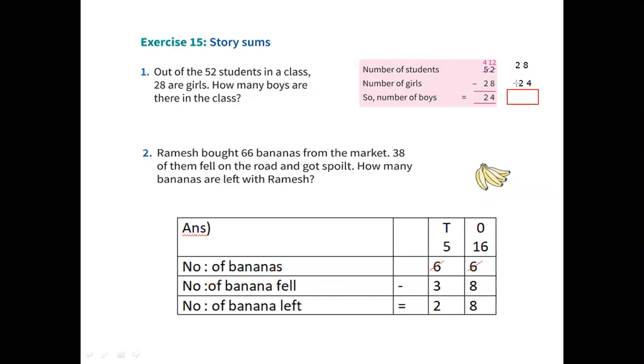8 in your mind, 5 on the finger. So after 8, 9, 10, 11, 12. So in 12, you will write 2 here and 1 in the tens place. No, 1 in the mind, 2 on the finger. After 1, 2, 3. 3 in your mind, 2 on the finger. After 3, 4, 5. See here, 52 came. So see, total number of students came. Number of girls 28, number of boys 24. So total how many? 52. See here, if you add this, 52 came.